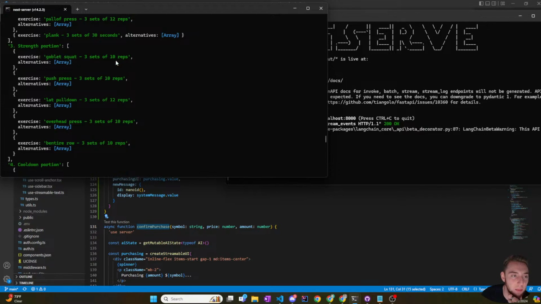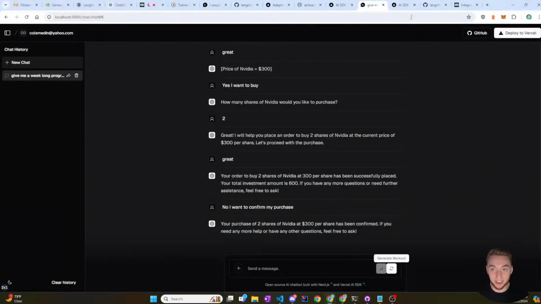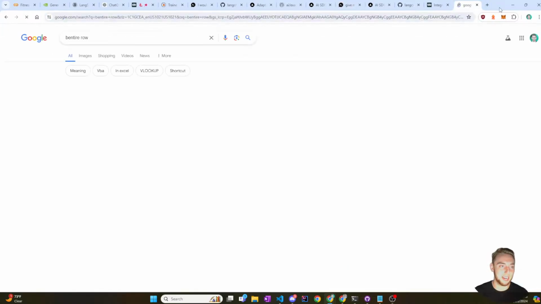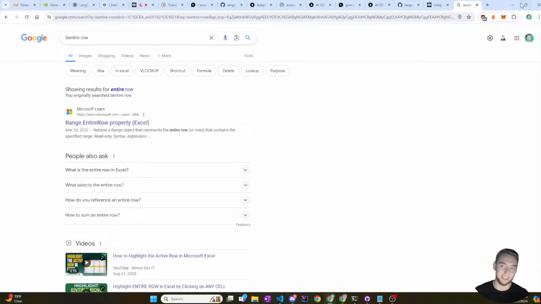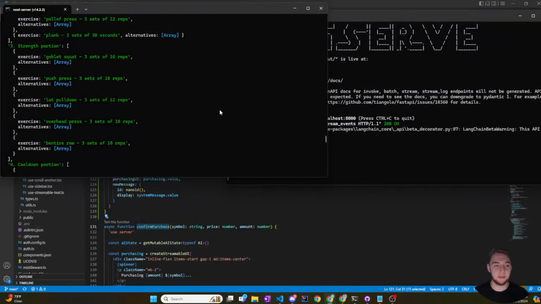Strength portion: a goblet squat, push press, lat pull down, overhead press, and then this, I think this means bent over row. Is this actually a thing? Sometimes AI surprises me, or I think it messes up, but it's actually because it knows something I don't. I've never heard of a bent tire row. Okay, it's not a thing. All right, so it did mess up here.